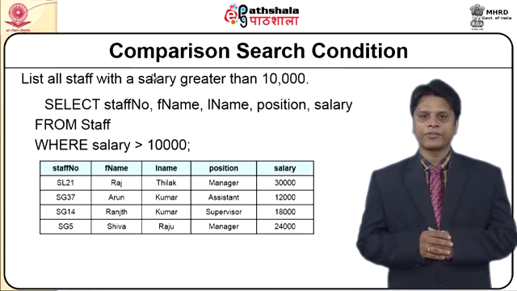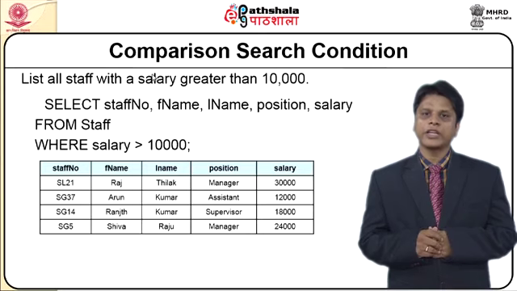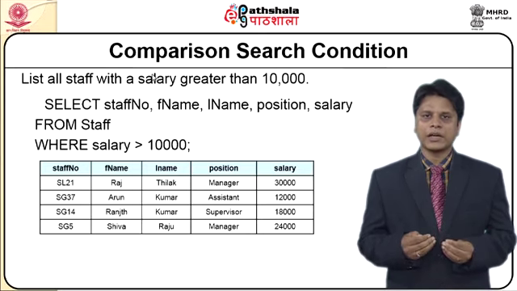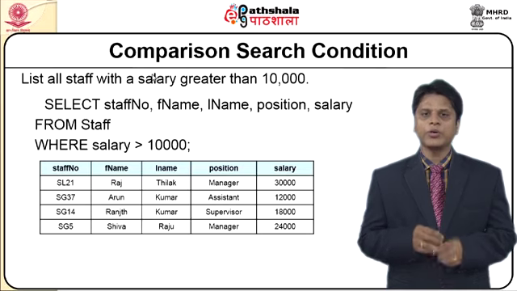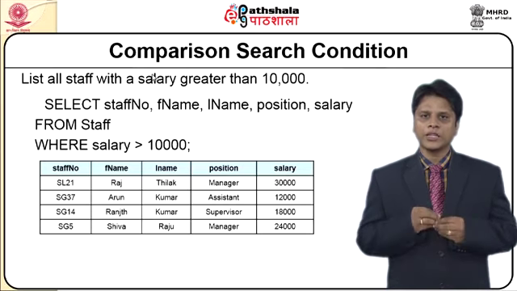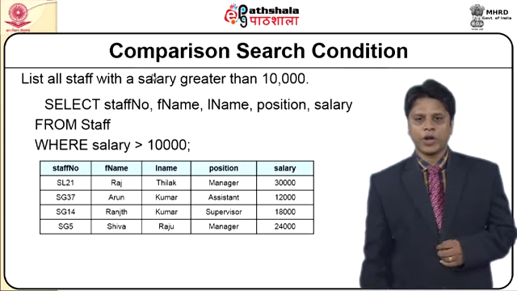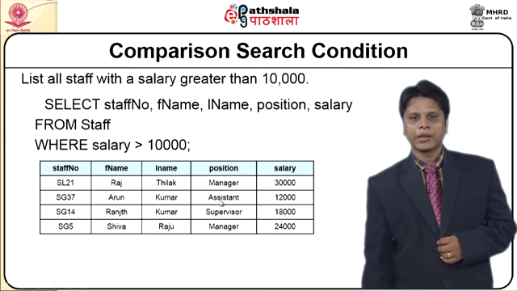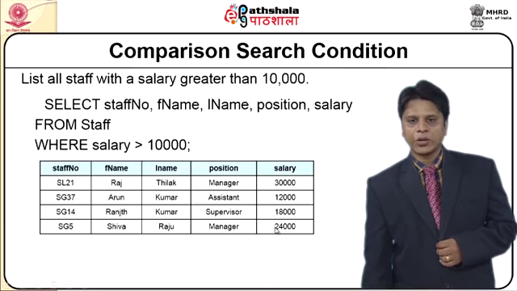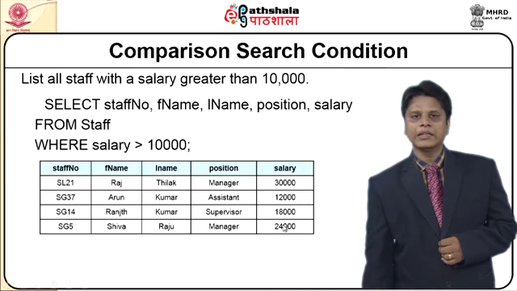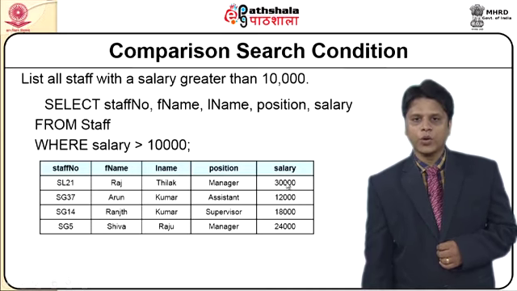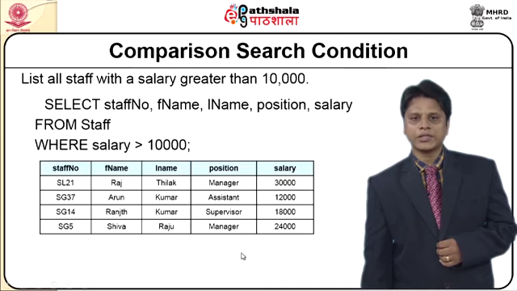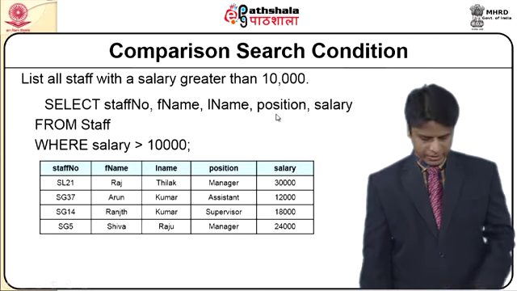List all staff who have salary greater than or equal to 10,000 would now have an advanced constraint. Anybody who has 10,000 as a salary would not have been projected in the previous table, but greater than or equal to would introduce 10,000 also as a value. So, by restricting this, look at the salary column. Anything that is more than 10,000 alone is presented here, for which all the individual records with a complete list of columns are taken.